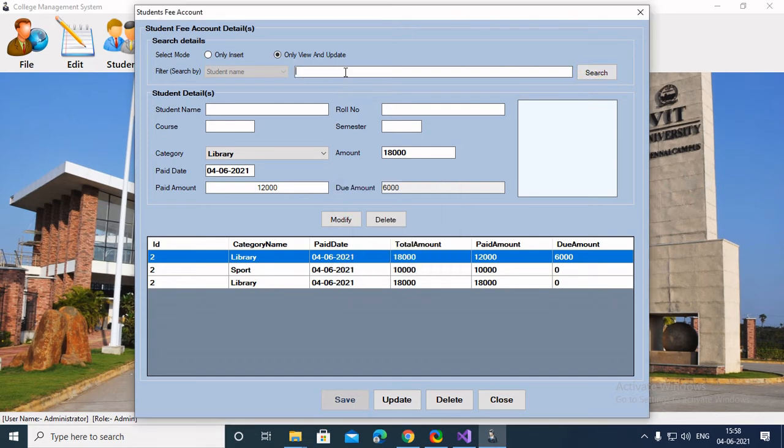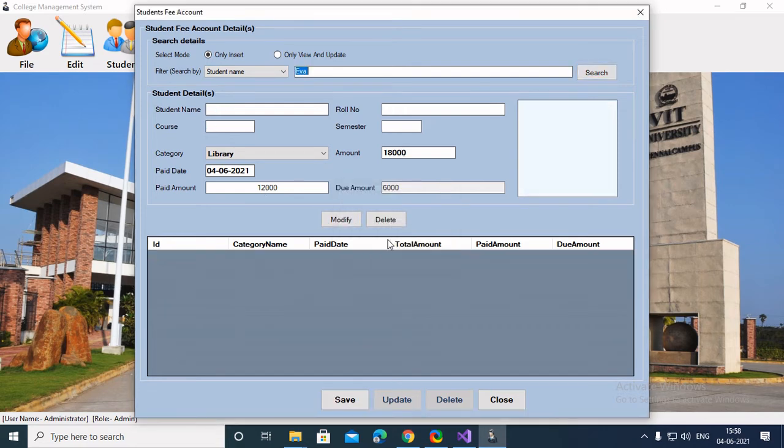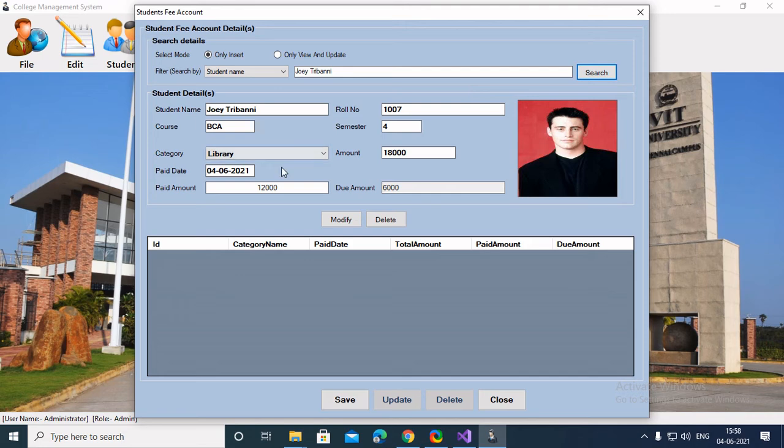So basically, this is happening because we didn't save our table. Now as you can see, the table was saved, and that's why you couldn't find the record in there. So Joey basically paid full amount.